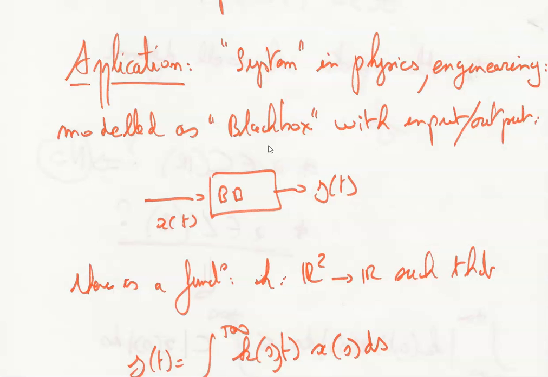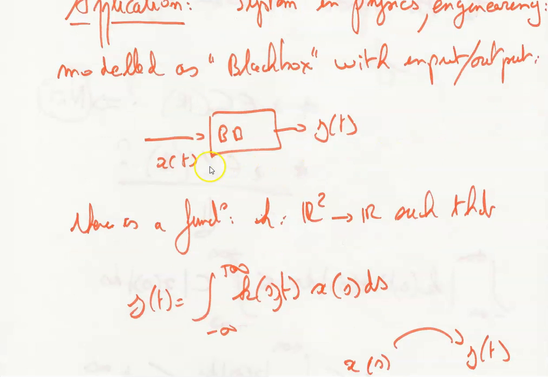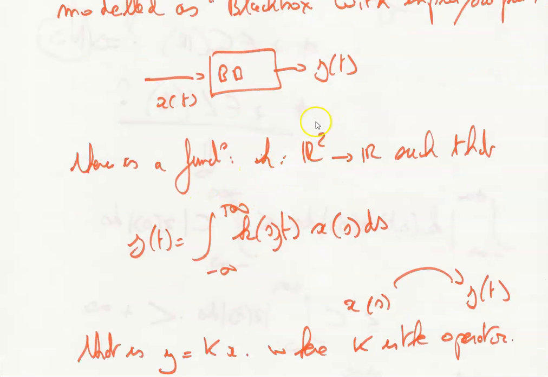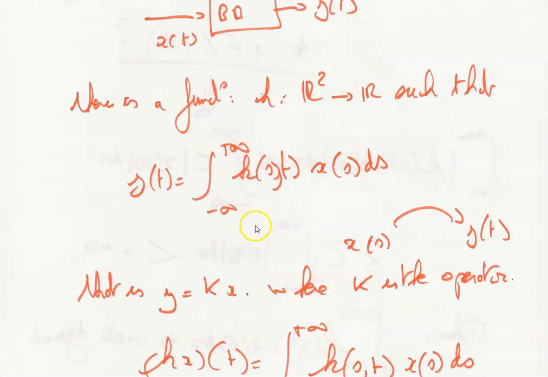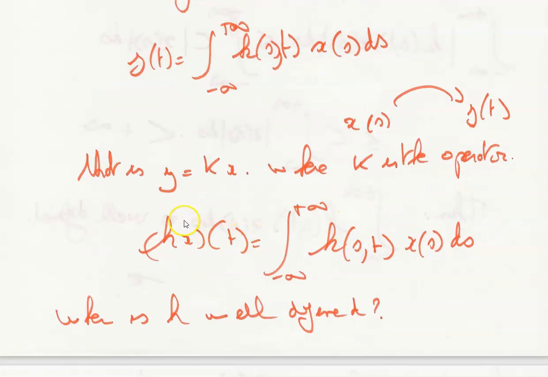Let's take an application in physics. A system in physics, in engineering, is often modeled as a black box with input and output. x of t is the input, the output is y of t, black box. There is a function k from R squared to R, such that, this is the convolution, y of t is equal to the integral between minus infinity and plus infinity of k(s,t) x(s) ds.